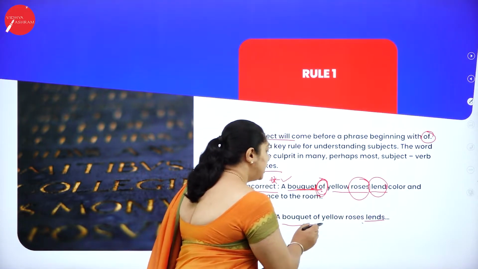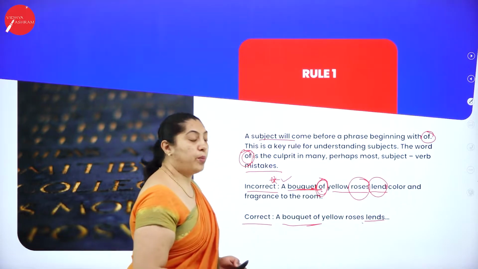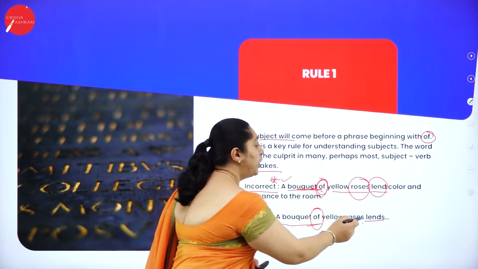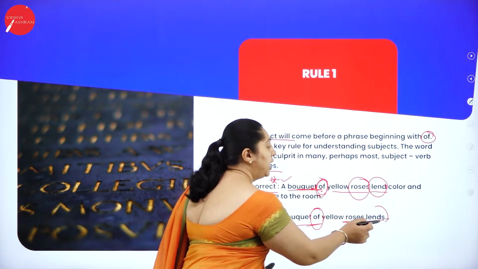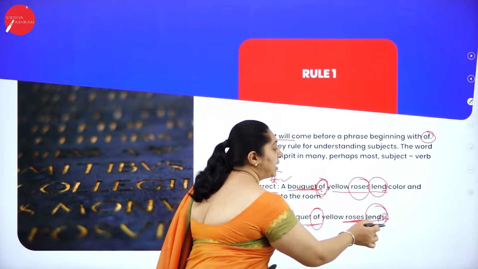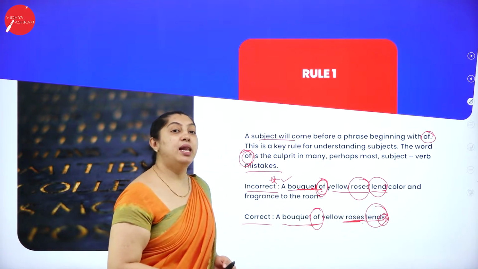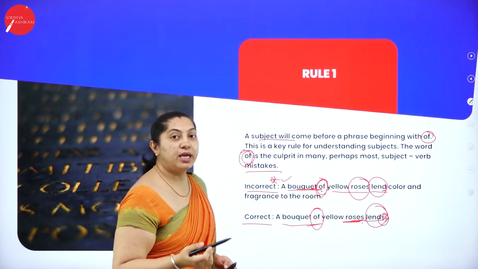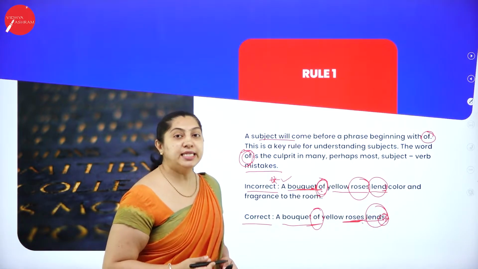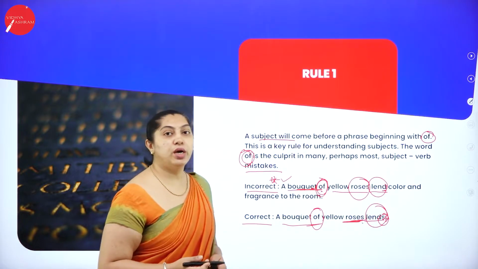Here the main subject is bouquet, and of is connected with roses. When the subject is singular, you can see the word lends. Here it is lend, but when it comes here, it becomes lends. So the correct answer is: a bouquet of yellow roses lends color and fragrance to the room.